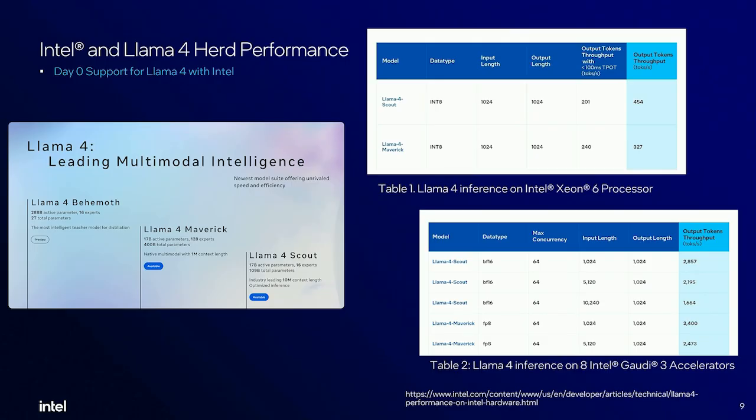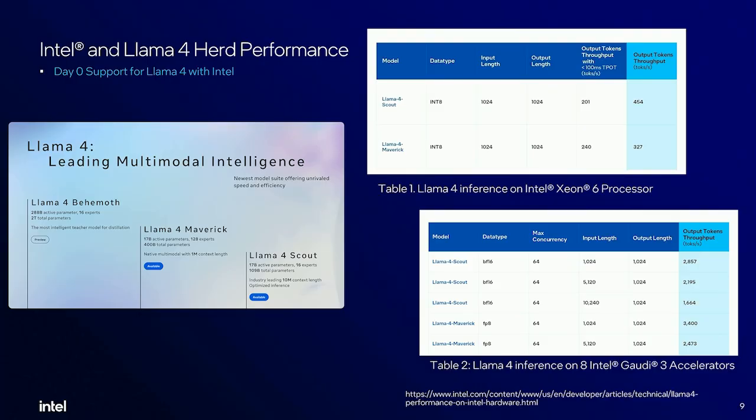If I can point you to the token outputs of the Scout model, which is about 108 billion parameters, you could see that it's running at a speed of 454 tokens per second. And the same model with Gaudi 3, you get about 2,857 tokens per second, right? So in a rough estimate, you get about 10 times higher output with the latest Gaudi 3 processors.